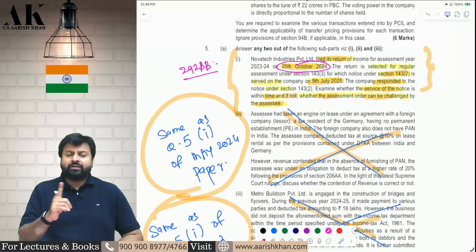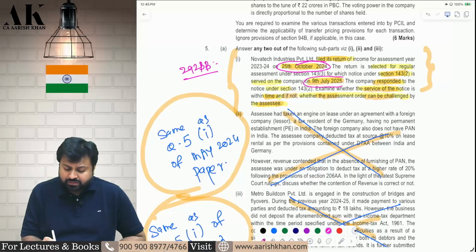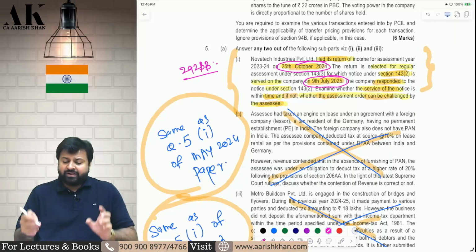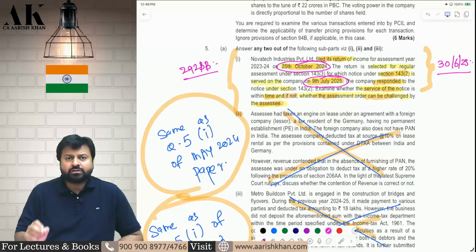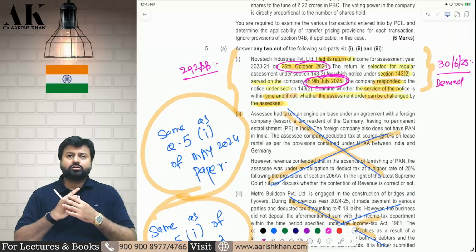25th October 2024, that is 24-25. When the notice was served on 9th of July, 100% is late. Because the time limit to serve notice under 143(2) is within 3 months from the end of the financial year in which the return is filed. So return is filed in 24-25. So within 3 months from the end of the financial year is 30th June 2025. By this date, the department should have served the notice, but the department has served the notice on 9th of July. So it's a late notice.